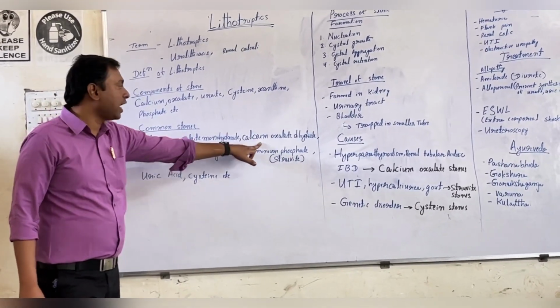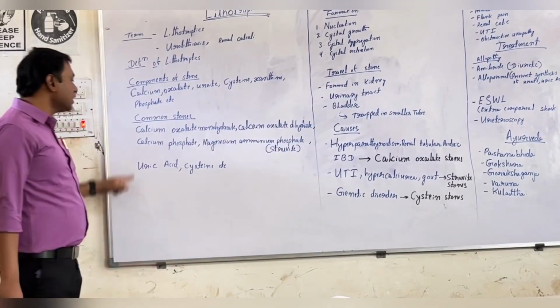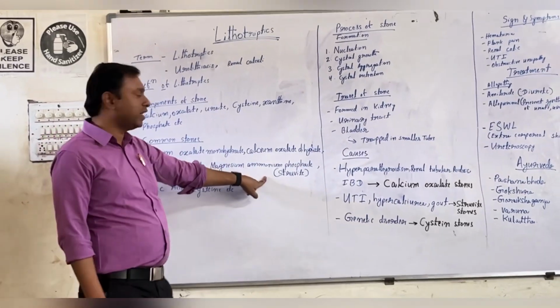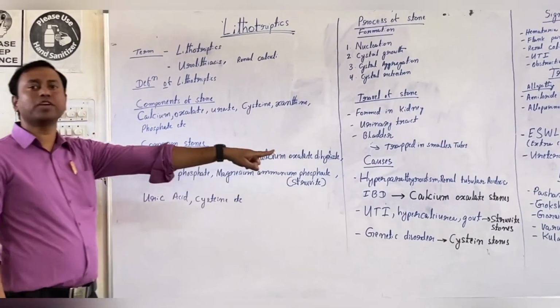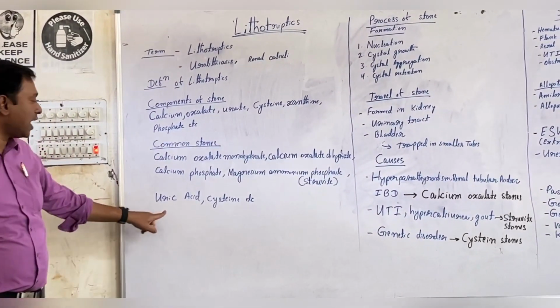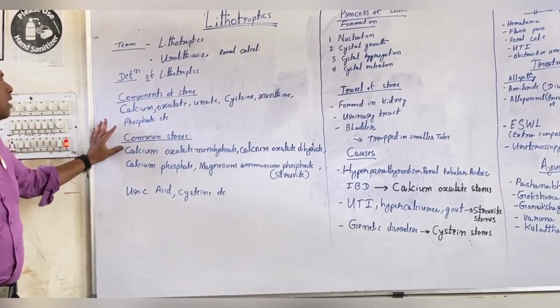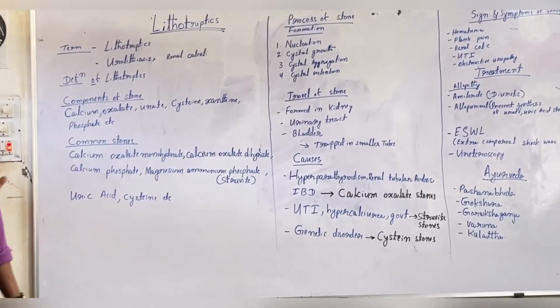Other than that, there are calcium oxalate dihydrate, calcium phosphate, and magnesium ammonium phosphate, which is also called struvite stones. Other than that, uric acid and cysteine. These are the common stones formed in the kidney.